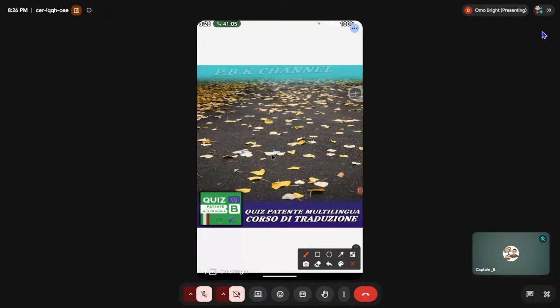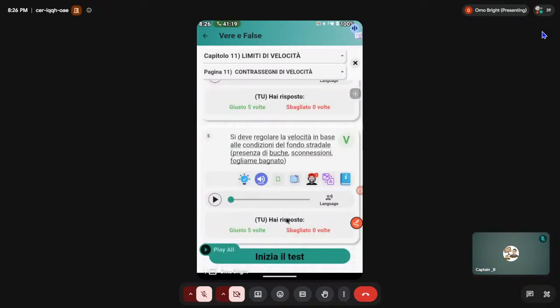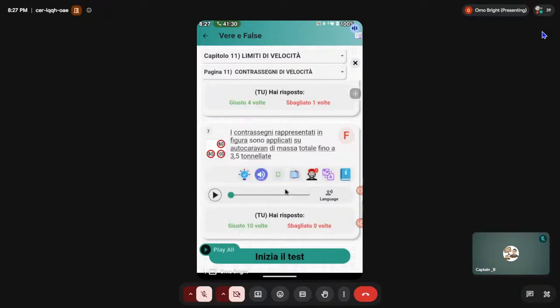You understand? Because if your tire is on top of this leaf, your vehicle tire is not going to be on the ground as normal. It's going to be on the leaf. And if you mash your brake, it won't stop in safety. You get it? Good. So he said you have to reduce your velocity, you have to regulate your velocity based on the condition of the road. And you have given us examples, buche, discontinuous and disformed and all that.